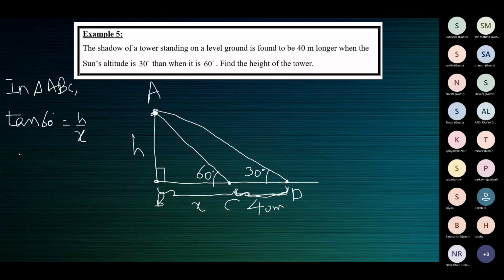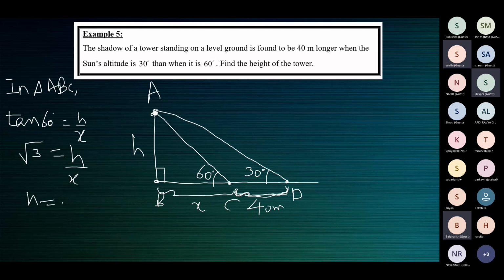Tan 60 is root 3, yeah? Root 3 is equal to H by X, ma'am. Then H is equal to root 3 X, ma'am. So since there is one equation and two unknowns, we cannot find any of them.